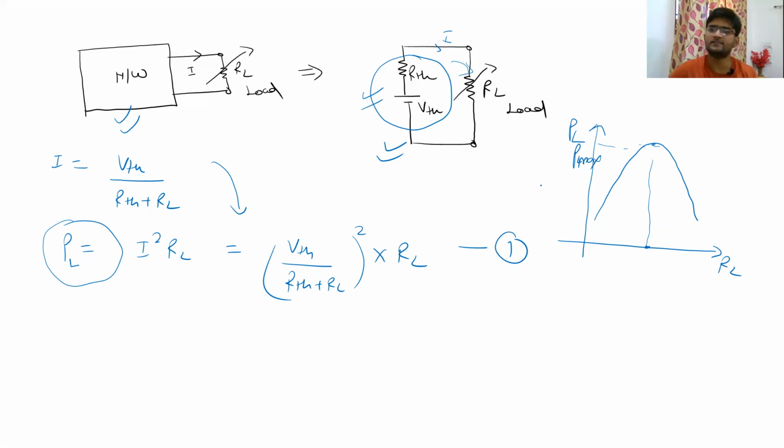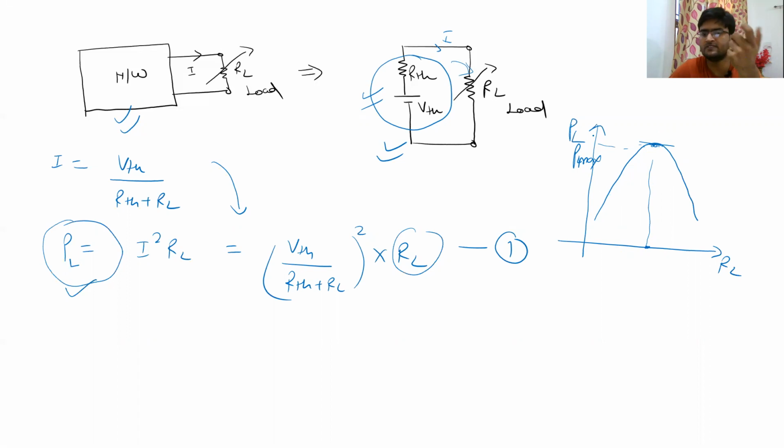So at what condition does this Pmax happen? You already know a relationship between PL and RL through this equation 1, and there is a graph, and at some particular point the slope of this curve is 0. So how do we calculate the condition of RL for getting slope equal to 0?